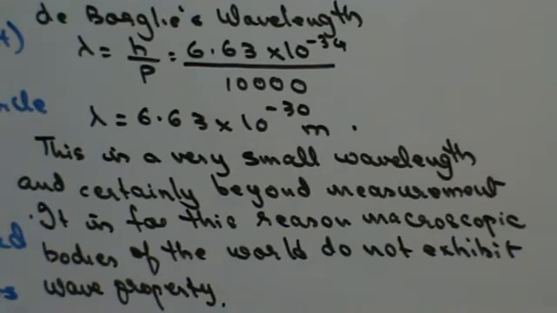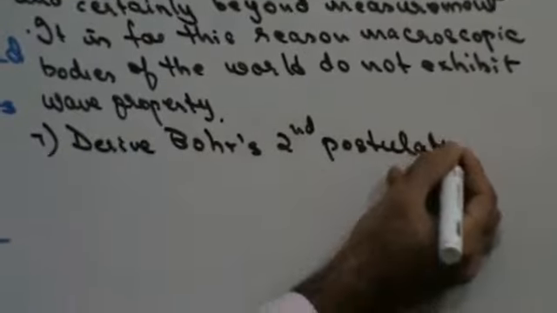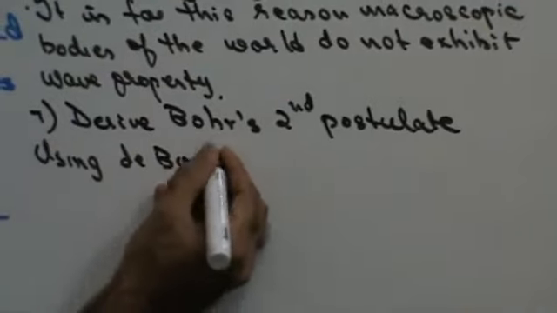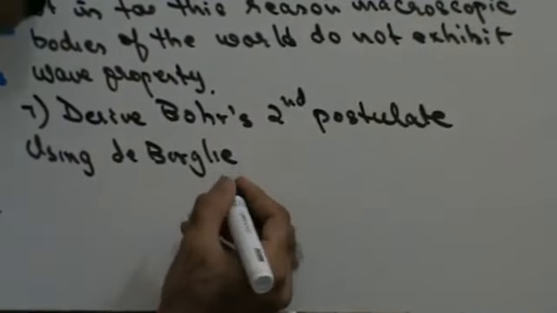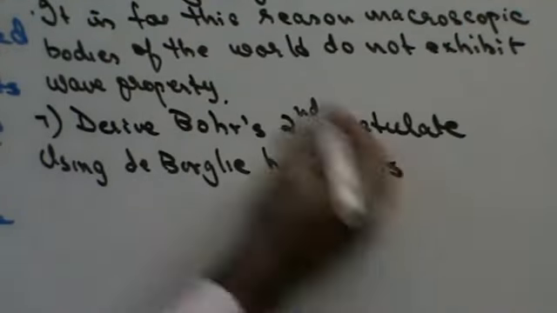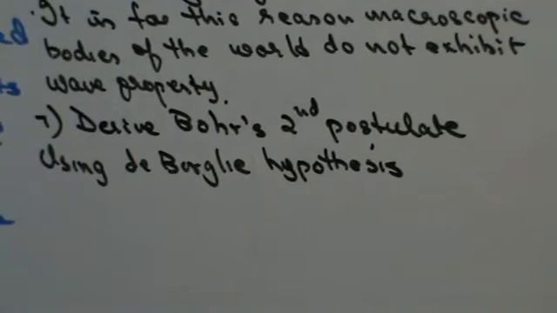Right? Let's consider how de Broglie's hypothesis leads to Bohr's second postulate. Derive Bohr's second postulate using de Broglie's hypothesis. Let us see how do I get Bohr's second postulate by using de Broglie's hypothesis.